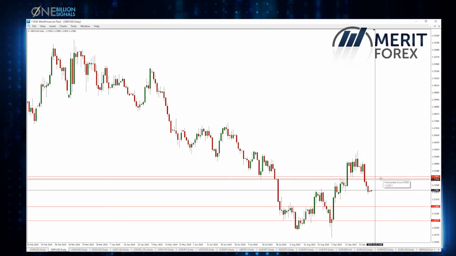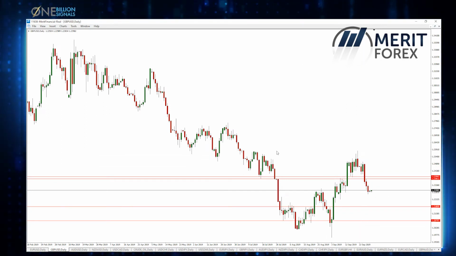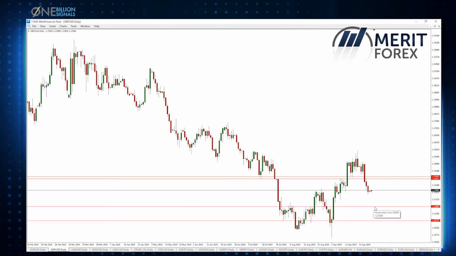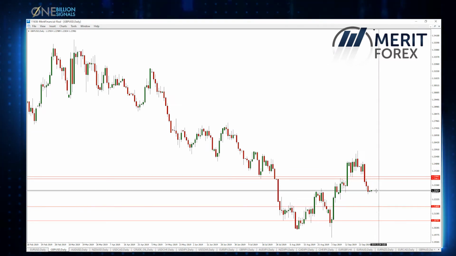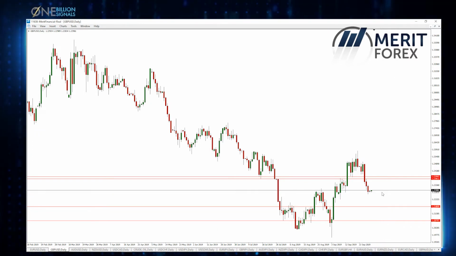1.2381. I'm totally bearish of the GBP, especially after this drop. I'm gonna be looking for short opportunities, so it's gonna be interesting. The next target is 1.2180. We are right in the middle of the resistance and support. Wait a little bit to see confirmation, and then you can take any action.